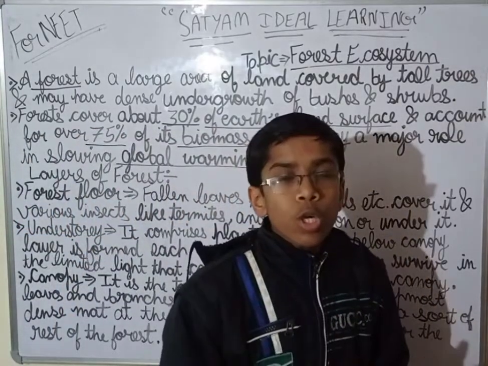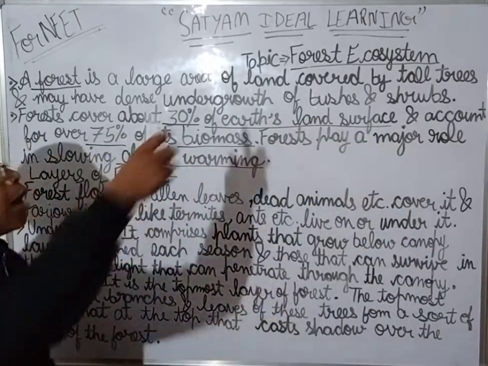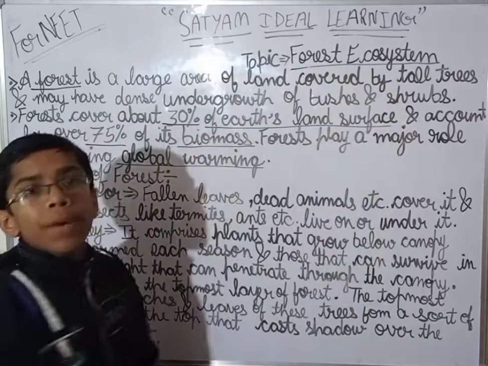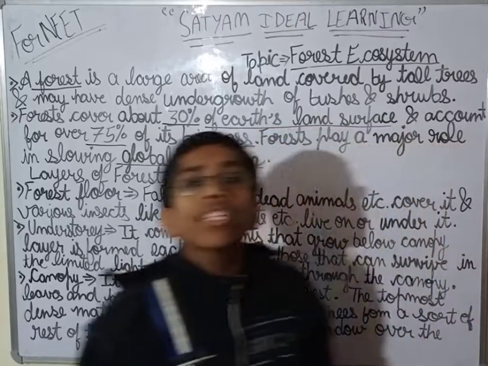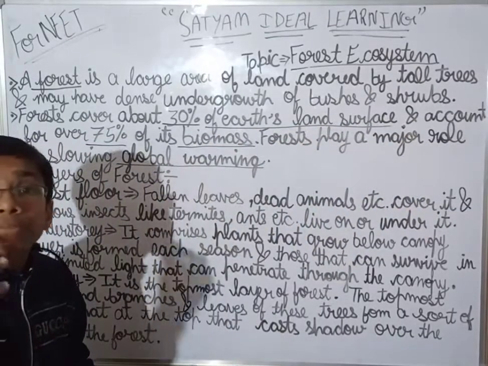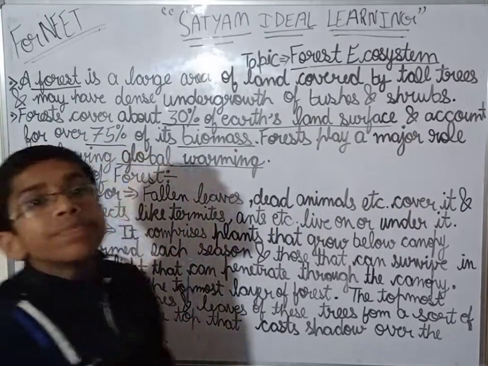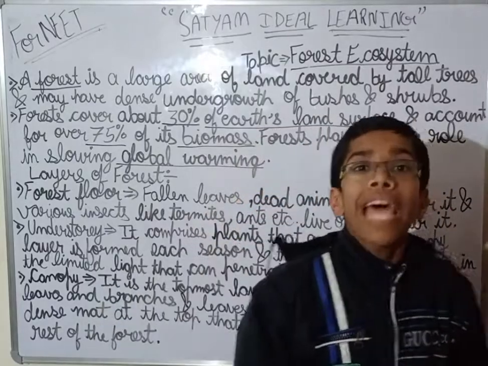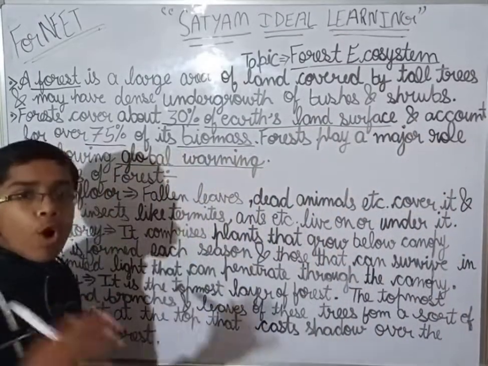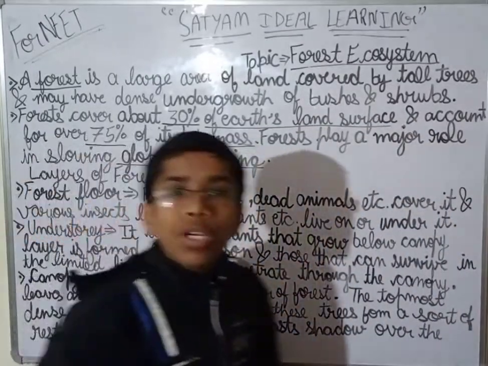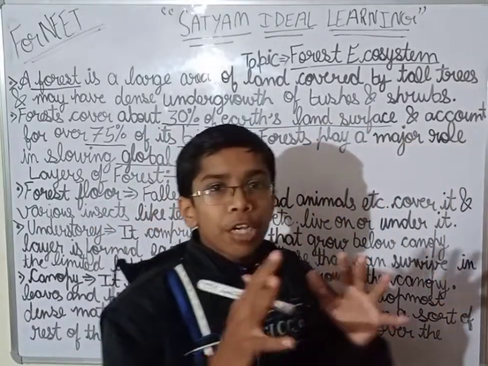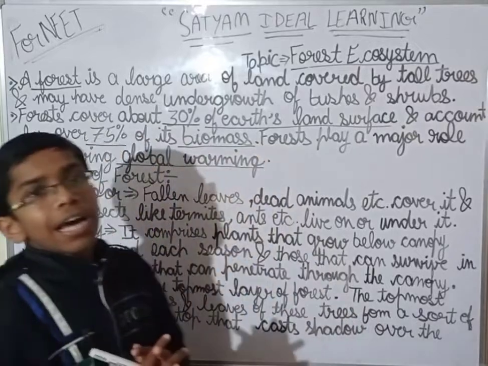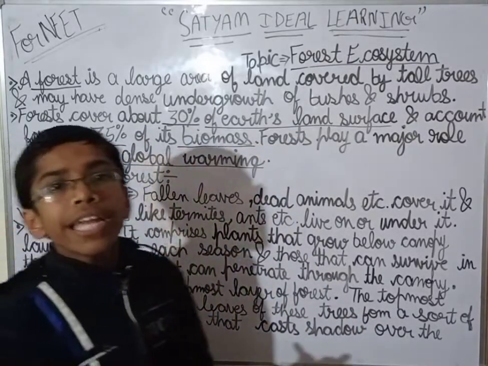So how is the productivity of the forest ecosystem judged? By the richness of the diversity of the flora and fauna. Now what are flora and fauna? Flora is the plants of a particular area and the fauna are the animals of that particular area.